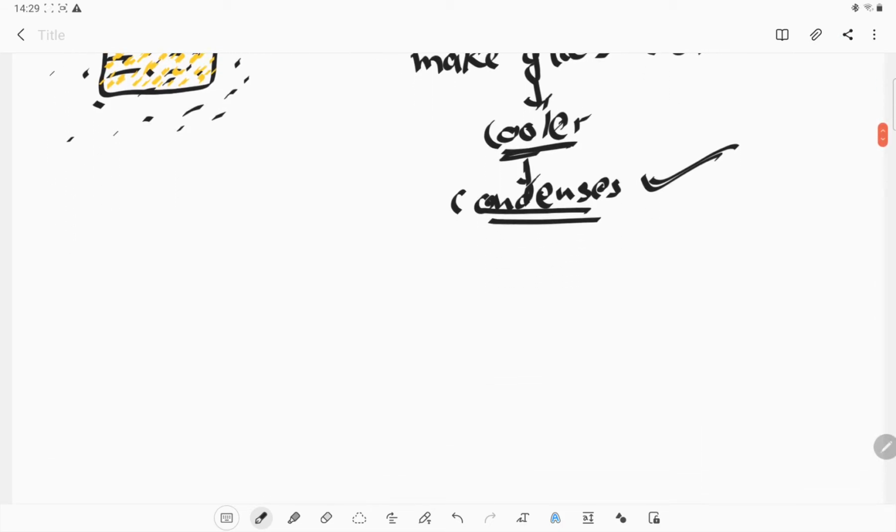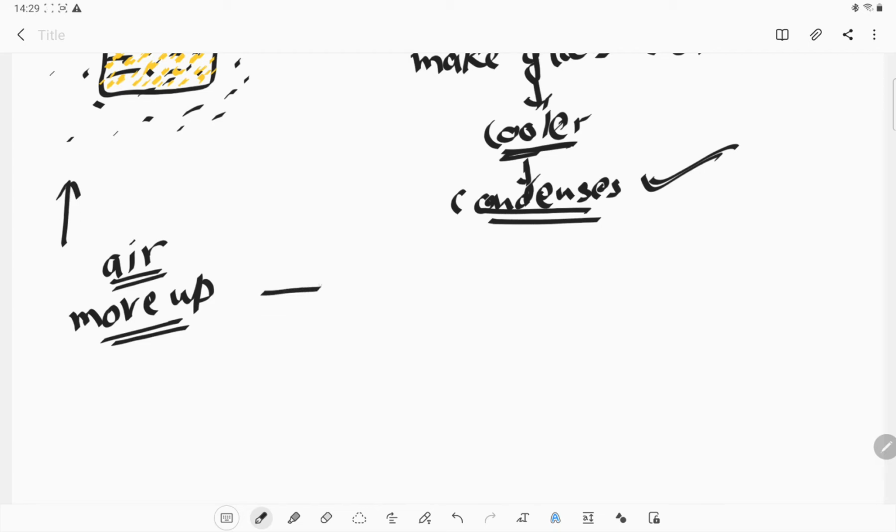Now what happens in nature: when we heat air, it moves upward, because whenever we heat anything it becomes light, and due to that the air moves in the upward direction. Due to the atmospheric nature, after a certain area there is a cooler area.